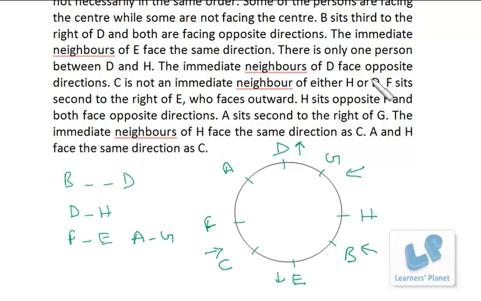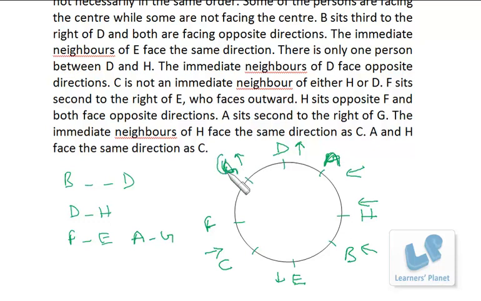The immediate neighbors of D face opposite direction. So this arrangement is done. A sits second to the right of G. Yes. So the entire arrangement has been done. And A and H face the same direction as C. In that case, A I put here and G I put here.